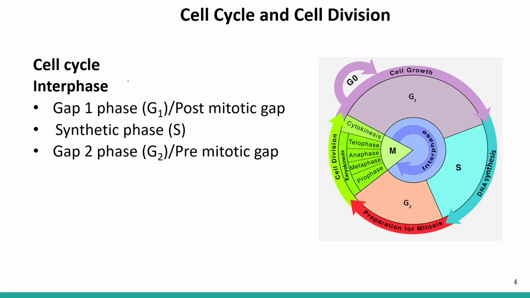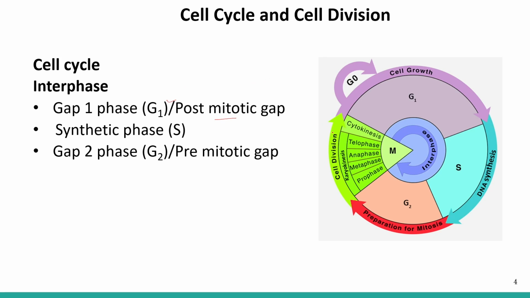Now, let's talk about the interphase. Interphase is further divided into three phases. First one is the G1 phase, also known as the gap 1 phase, and it is also known as post-mitotic gap. Why is it called post-mitotic gap?